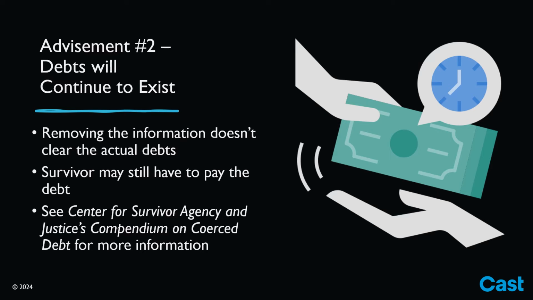The other thing for survivors to be informed of is that while the negative information may be removed from their credit report, the underlying debts will continue to exist. Removing adverse information from credit reports does not absolve individuals of their debts. If a survivor has a debt, please refer to the Center for Survivor Agency and Justice's Compendium on Coerced Debt, especially Part 4, Legal Strategies to Address Coerced Debt, which is linked in the description.